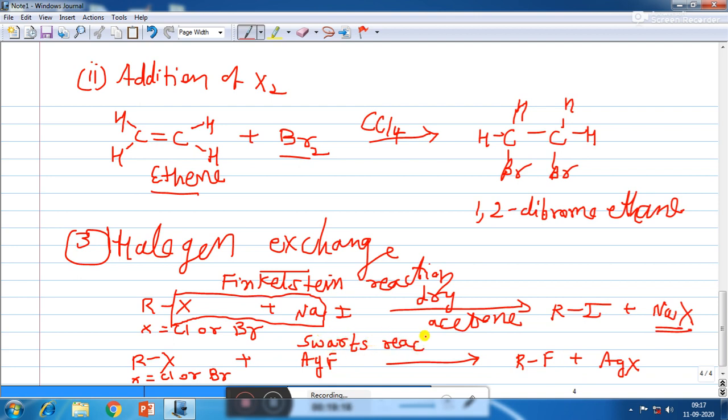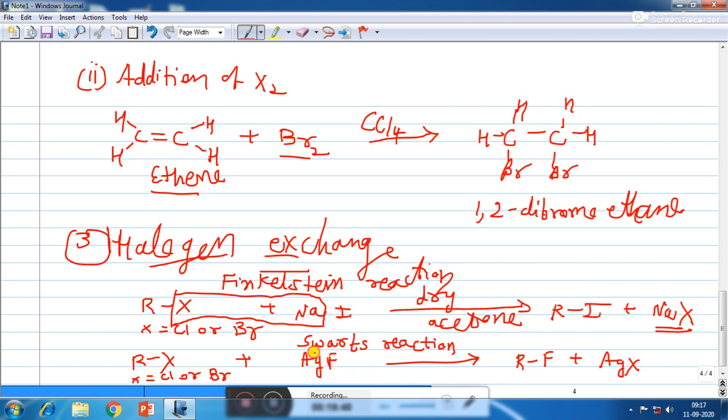So two reactions are there in halogen exchange. In halogen exchange, we convert one halogen into another. In the Finkelstein reaction, we convert a smaller halogen into a bigger halogen, while in the Swarts reaction, we convert a bigger halogen such as alkyl chloride or bromide into alkyl fluoride. But here you have to use AgF, not NaF, okay? Because the compound must be ionic. So we have to use AgF.